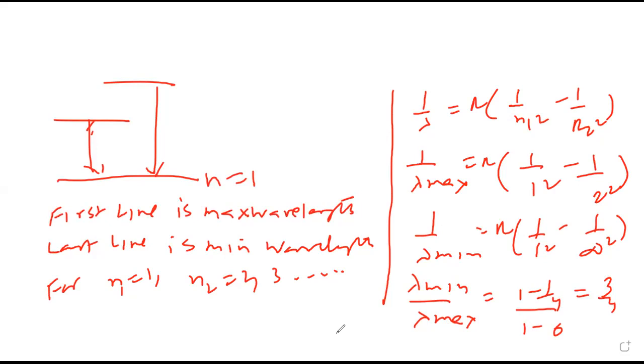Understood the concept now? First line in n1 equal to 1 will be maximum. First line means maximum, last line means minimum. So for n1 equal to 1, n2 is 2, 3. First line is 2 to 1.